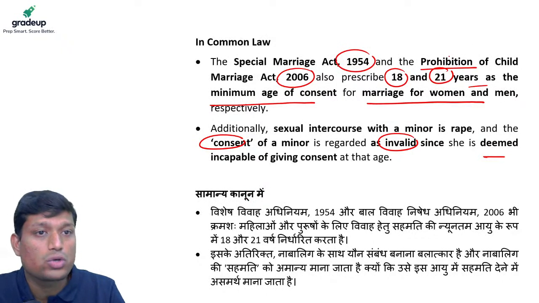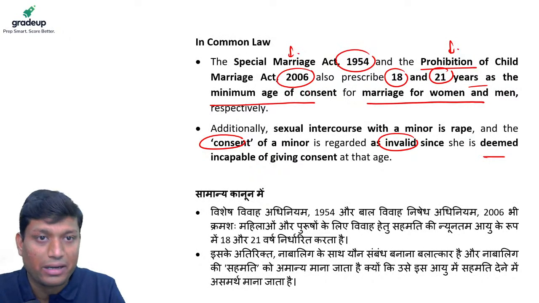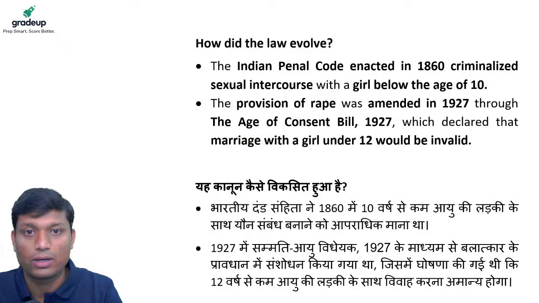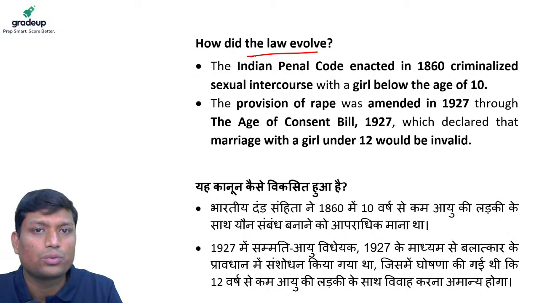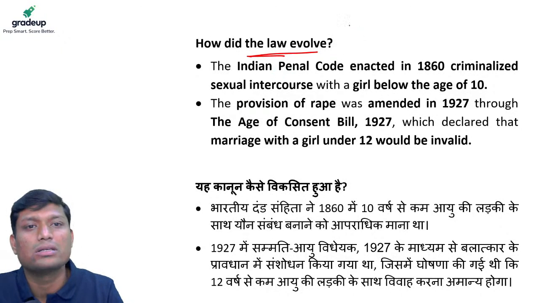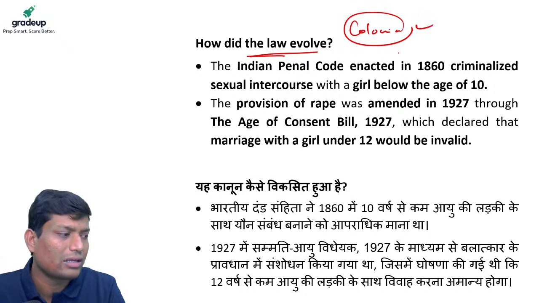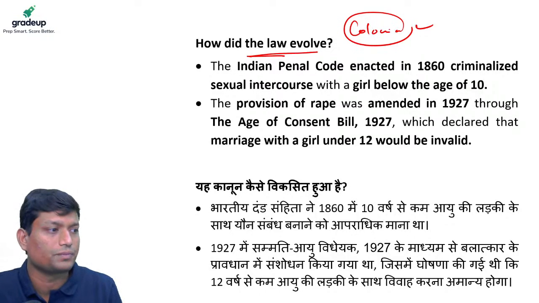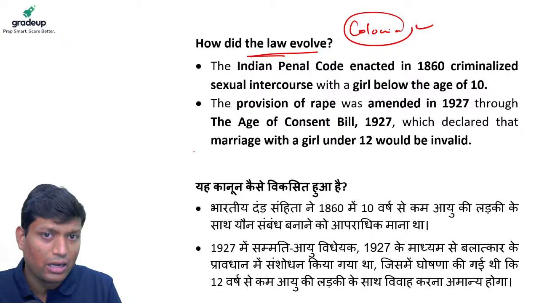So we also have to understand that as per the Special Marriage Act and also as per the Prohibition of Child Marriage Act, the age becomes again 18 and 21. Now we have to also see how all these laws have evolved. There is a colonial history which goes into it, so we'll not be discussing a lot regarding this colonial part of the history. We'll just take a brief look at it. We'll see briefly what all issues had been there and how it came.